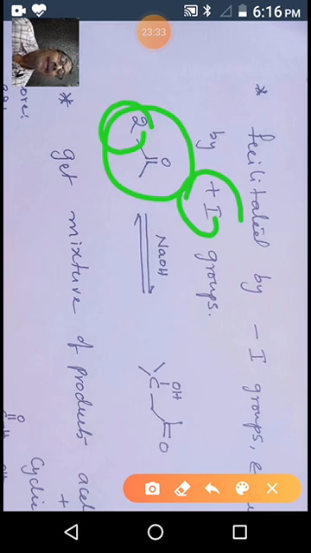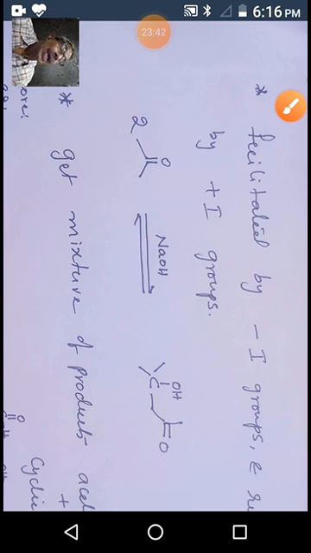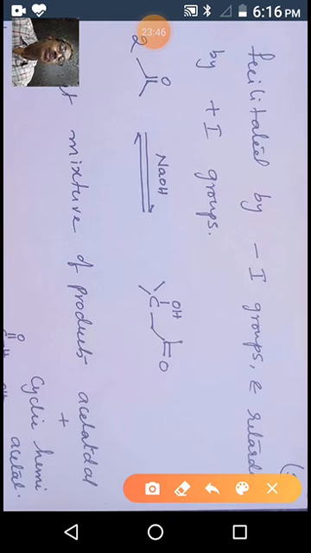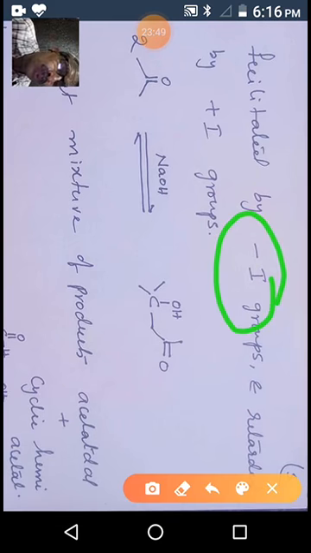Thereby, the carbanion generated is unstable. So that's why we can say one thing: this aldol reaction is facilitated by minus I groups. Minus I groups, like nitro, chloro, or formyl. All these groups act as minus I groups. These minus I groups facilitate, boost, or favor the reaction to occur.